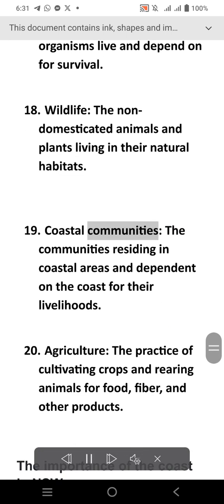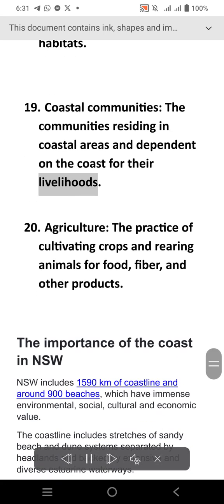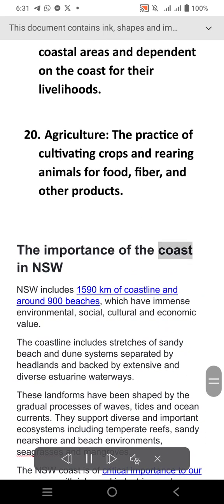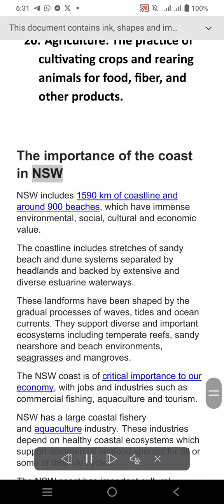Coastal communities, the communities residing in coastal areas and dependent on the coast for their livelihoods. Agriculture, the practice of cultivating crops and rearing animals for food, fiber, and other products. The importance of the coast in NSW.